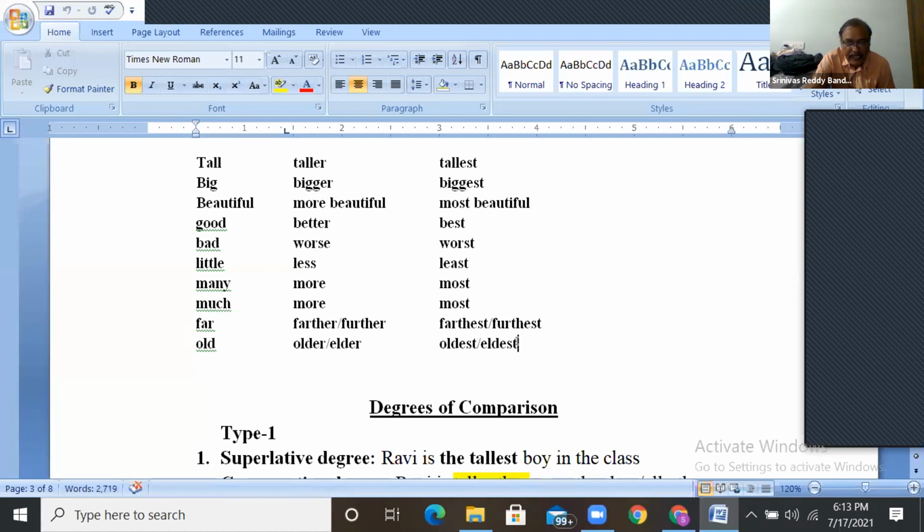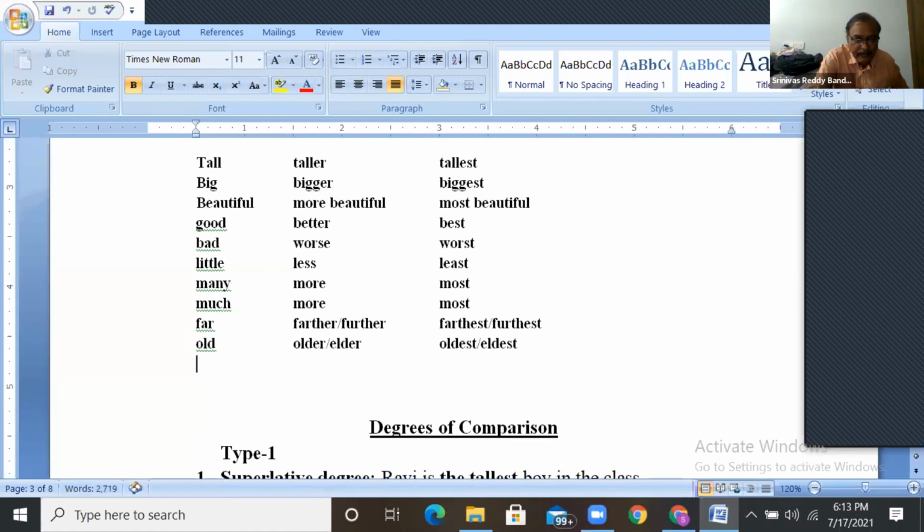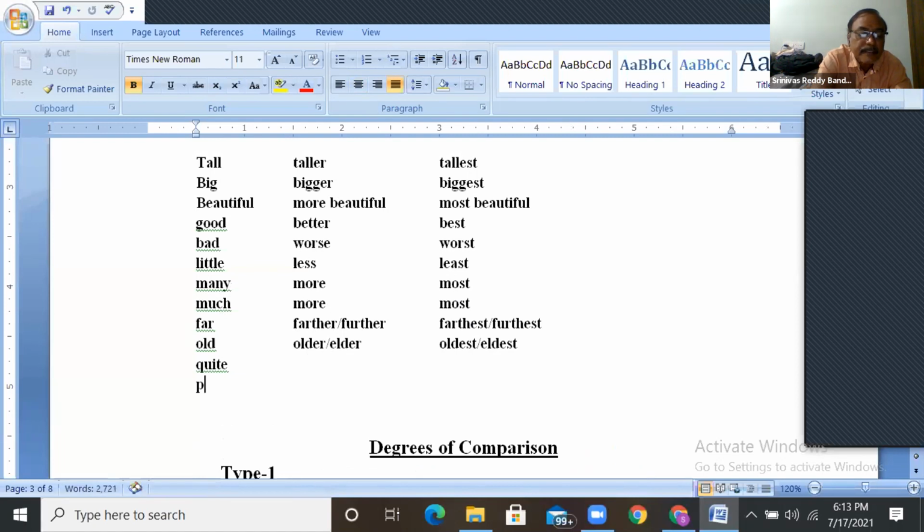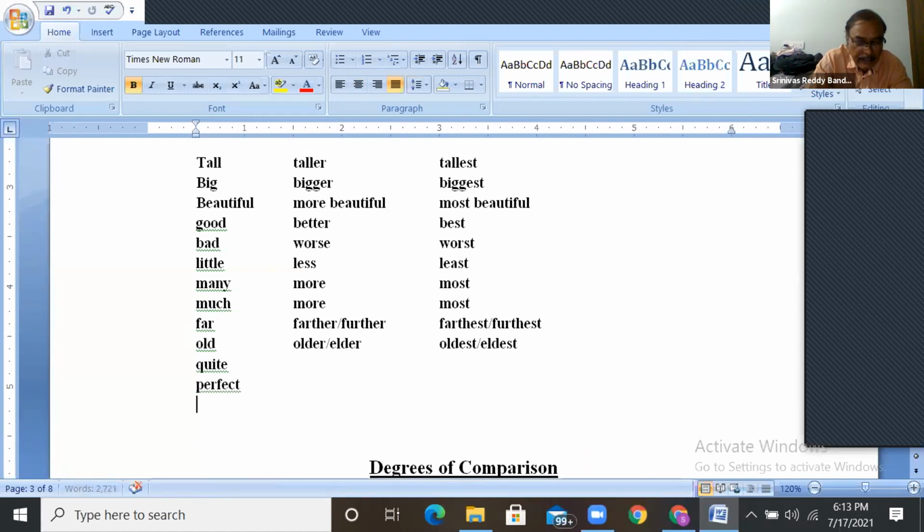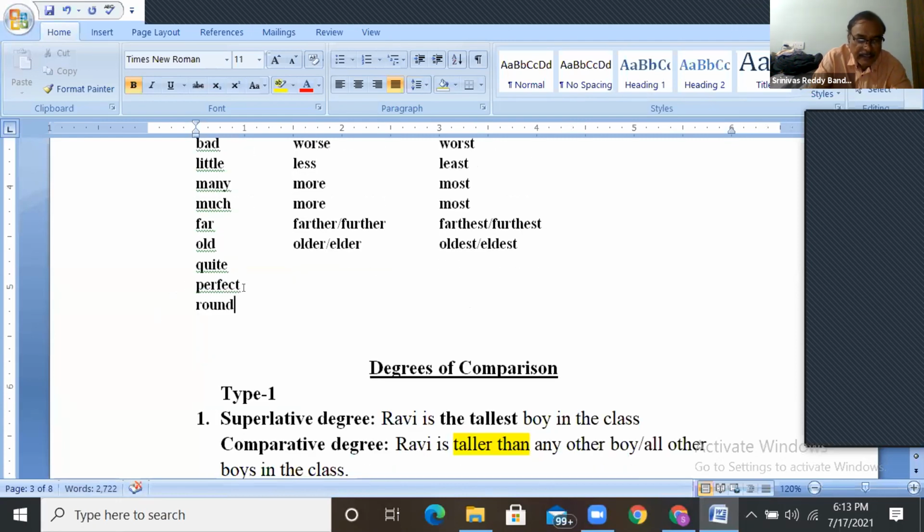And here the fourth category. And remember, guys, fourth category. For example, quite, perfect. Complete. So for such words, unique.